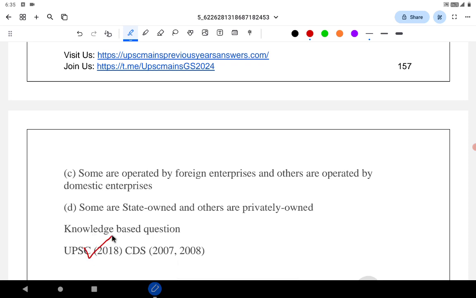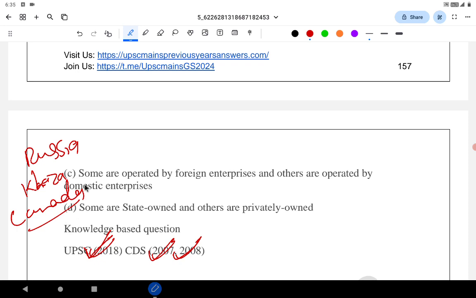This question was asked in UPSC 2018, CDS 2017, CDS 2008 as well. India imports uranium from Russia, Kazakhstan and Canada, these three countries.